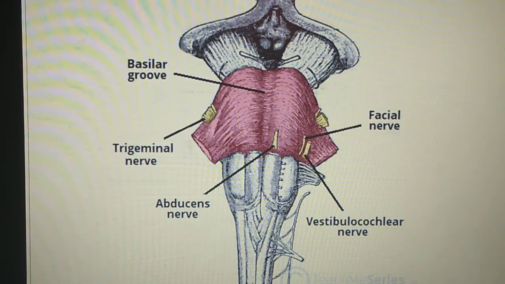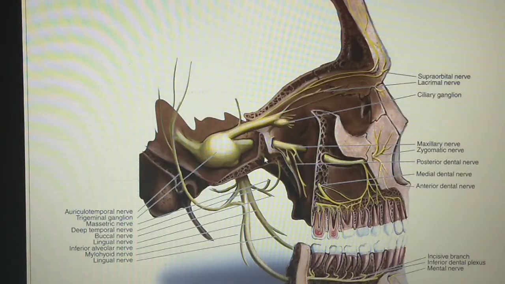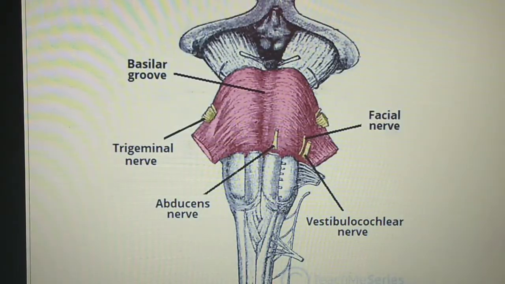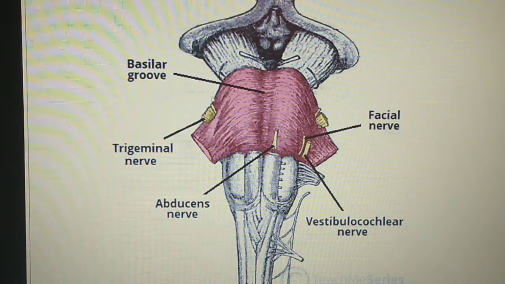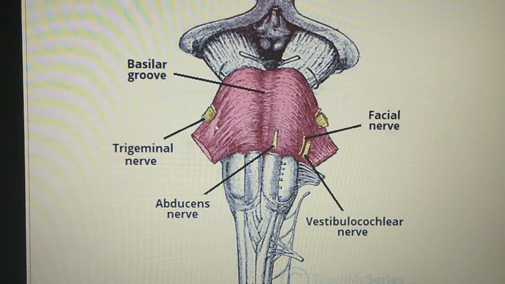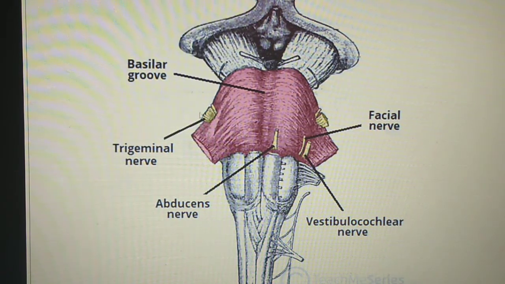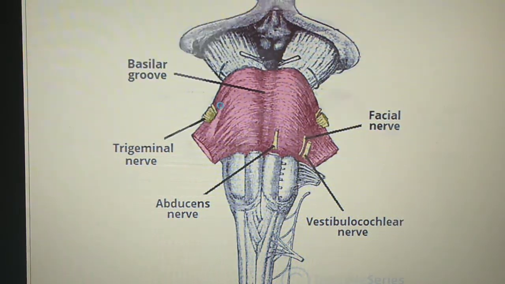Now this is the image of the brain stem. You can see this is the midbrain. This red one is the pons, and this one is the medulla. So from the pons, this is the anterolateral aspect. From the anterolateral aspect of the pons, you can see this is where the trigeminal nerve arises and emerges out.